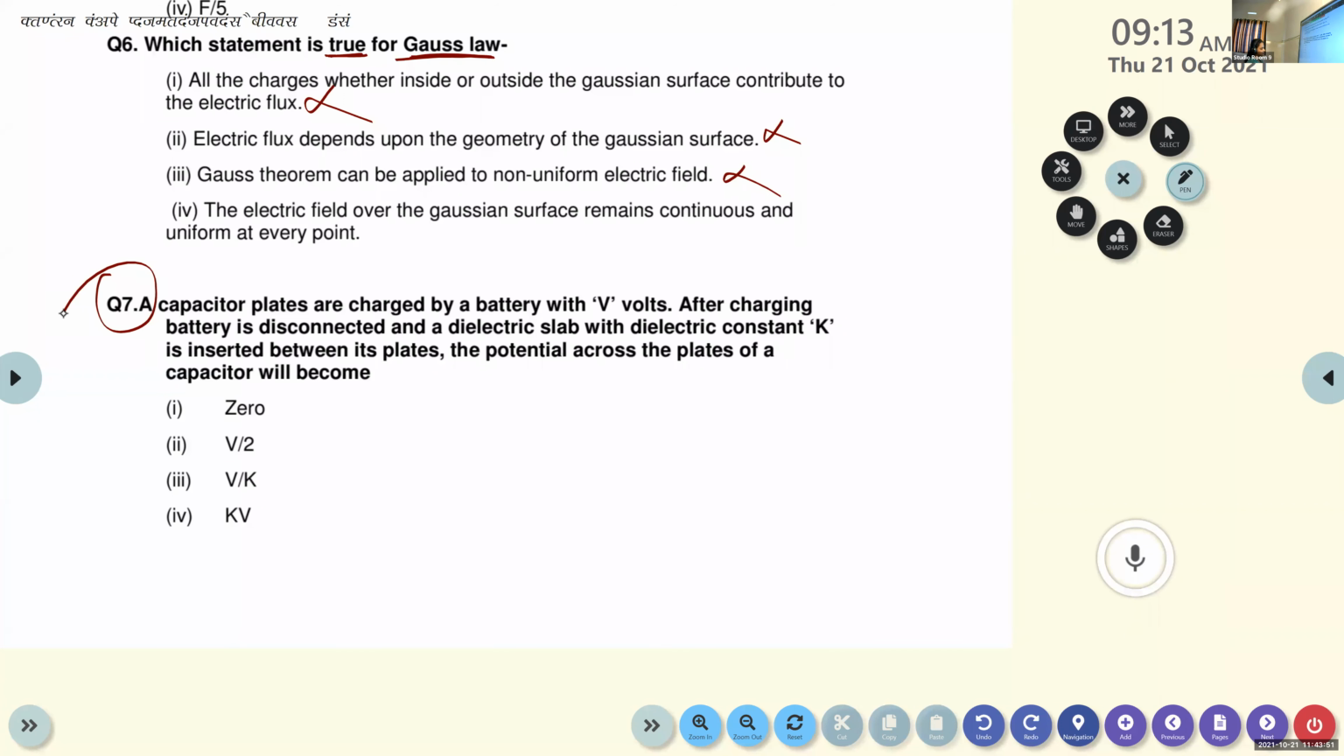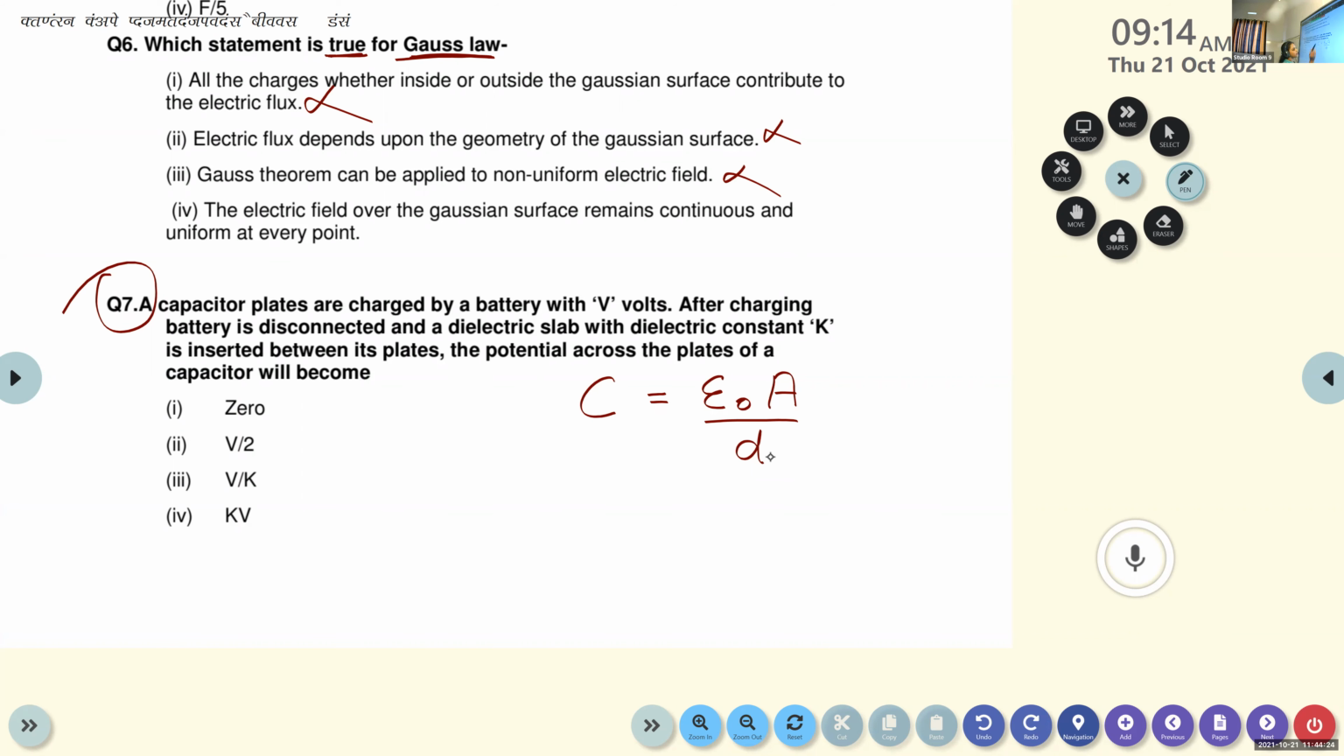What about the capacitance of a capacitor without a dielectric? How can we calculate the capacitance of a capacitor without a dielectric? Epsilon 0 A by D. Okay, so this is the equation for calculating the capacitance of a capacitor without a dielectric.